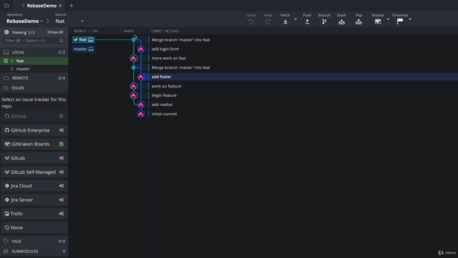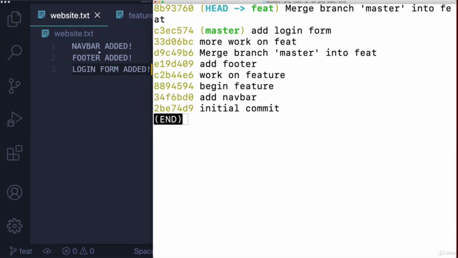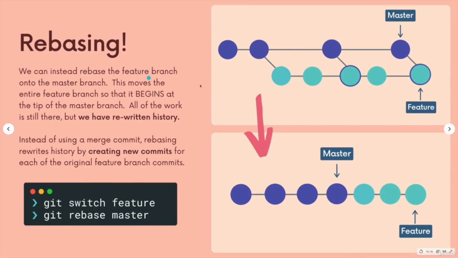I need that work on my feature branch, so I merge from master into feature, but that gives me merge commits. So instead, I'm going to rebase. And again, when we use the git rebase command, we are rewriting history. So this is the actual history of our commits. But when I rebase, things get switched around a bit. In fact, we get new commits generated. So instead of creating merge commits for us, when we use git rebase, it rewrites history. It creates brand new commits for each of the original feature branch commits.